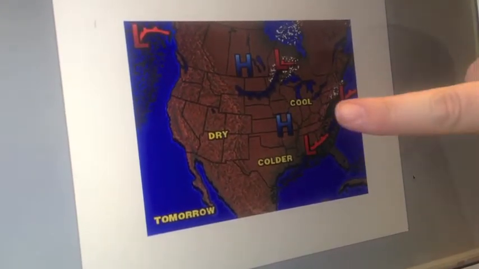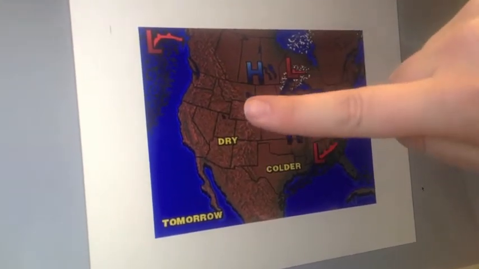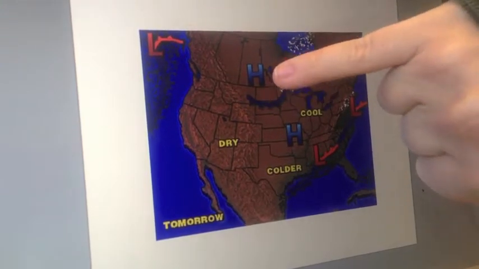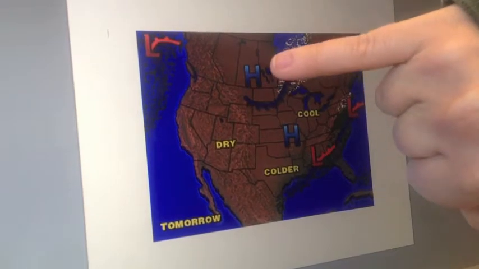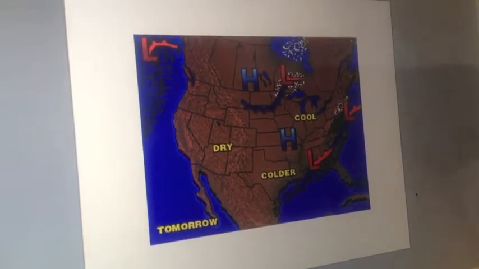As we can see here, a cold air mass is illustrated with a blue line with blue triangles. Also, we have a blue H associated because cold air masses or cold fronts are what we call high pressure systems.